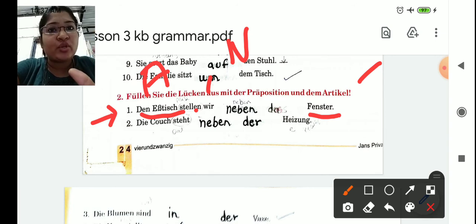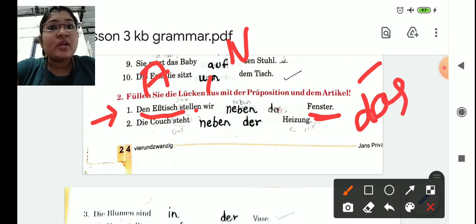Now it's about the location. Where are you going to keep it? Fenster means window. The original article is "das". Now you have to keep that near the window, or you can keep it in front of the window or behind the window. Okay, that is up to you.